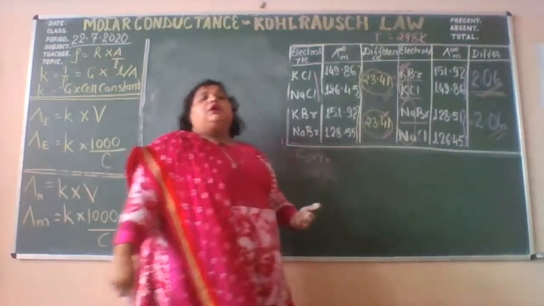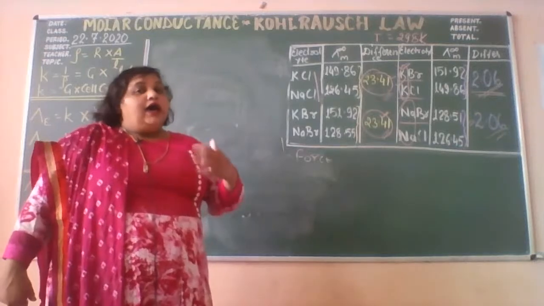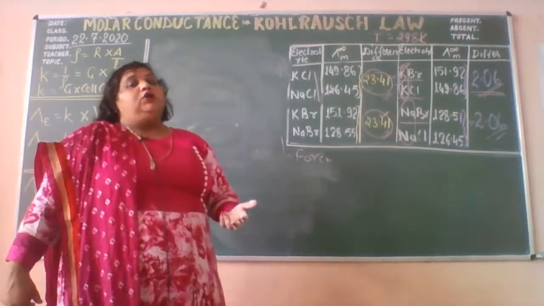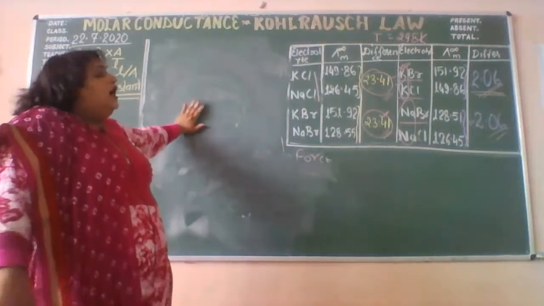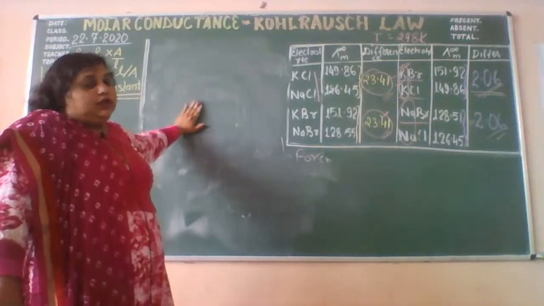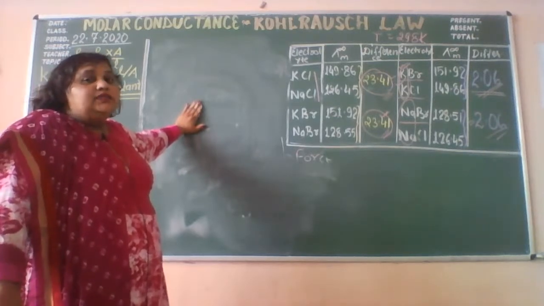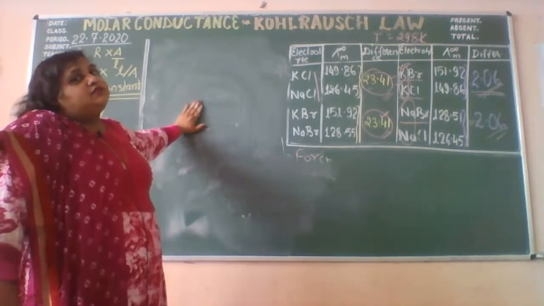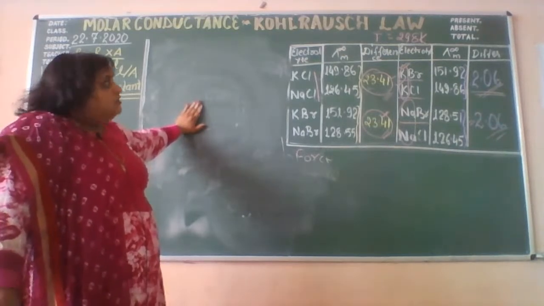So what conclusion did he come to? He came to the conclusion that every ion has its independent value of molar conductance at infinite dilution, and the sum of the ions' conductance is the molar conductance of the electrolyte.